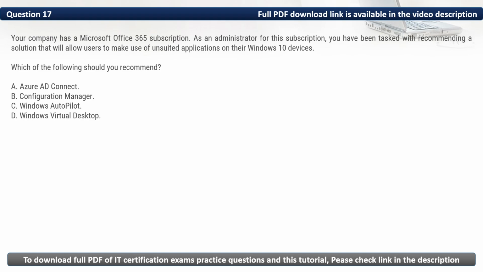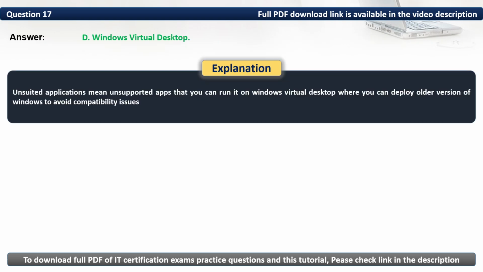Here in this question, we have to find a solution that will allow users to use unsuited applications on their Windows 10 devices. Based on this requirement, the most appropriate option is Windows Virtual Desktop. As such, the correct option is D. Unsuited applications mean unsupported apps that you can run on a Windows Virtual Desktop, where you can deploy older versions of Windows to avoid compatibility issues.